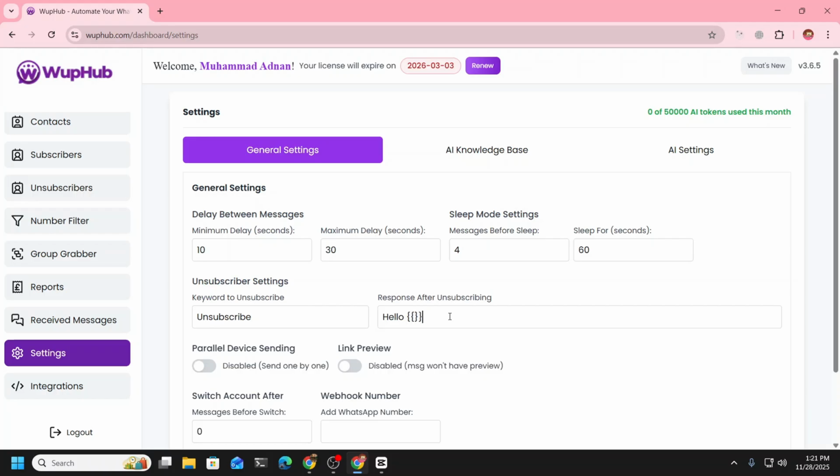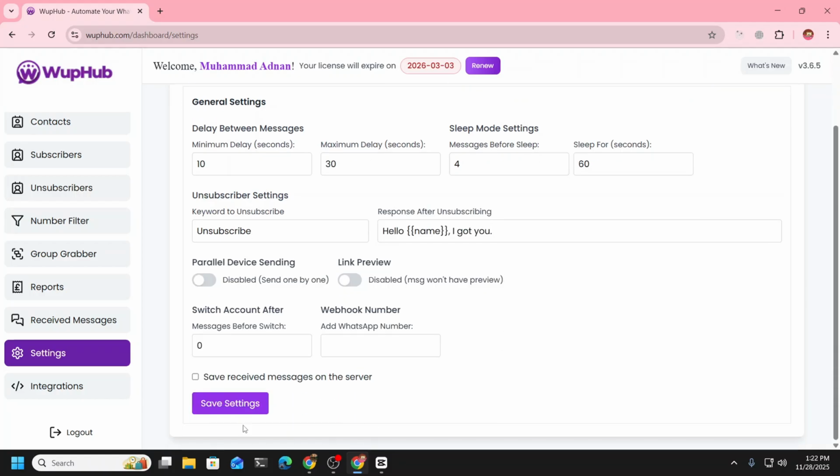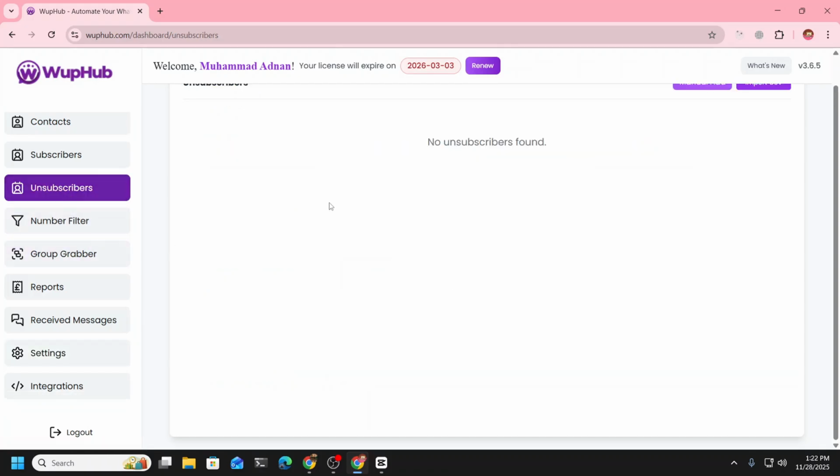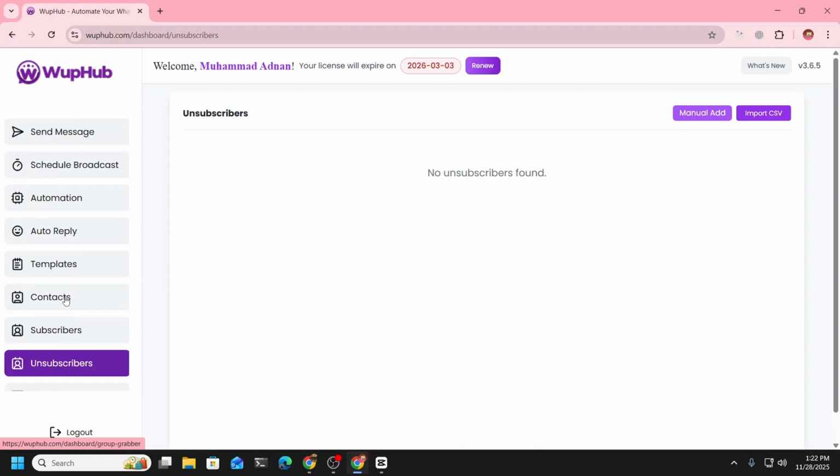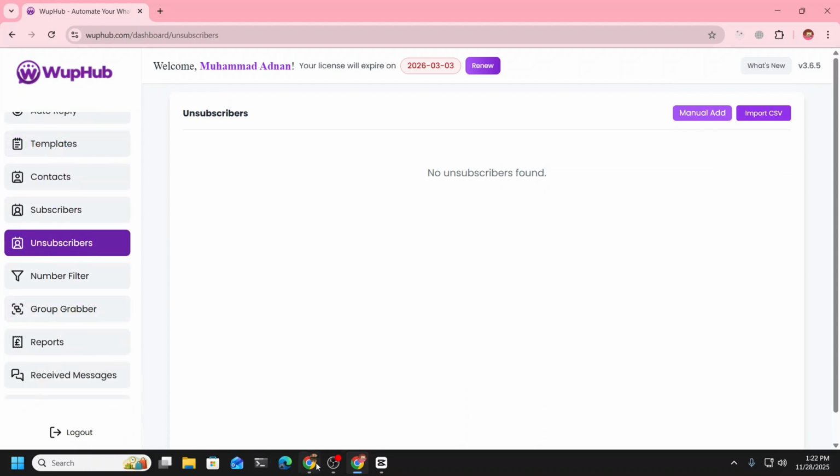You can again use only this variable if you want to show the name. For example, if someone unsubscribes, we inform them that I've got you and unsubscribed. Now if anyone sends us this keyword, they should be automatically added into unsubscribers and should not receive any messages from our side in future.